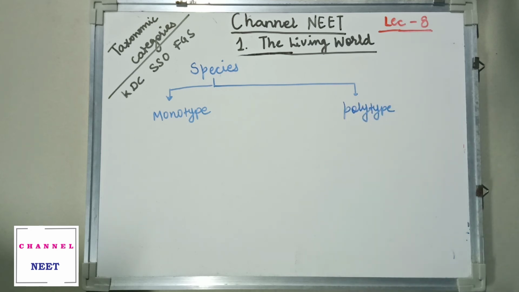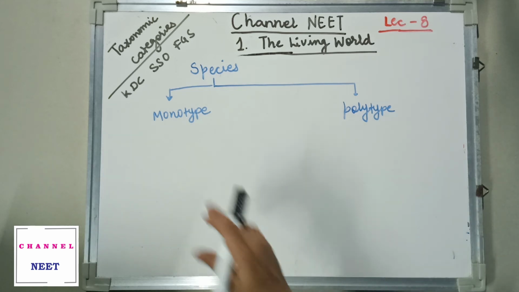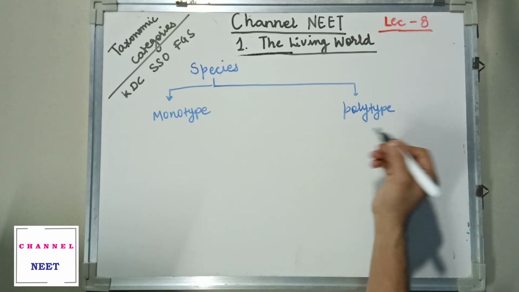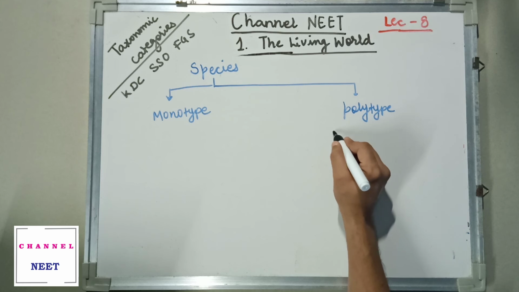I'll discuss what is monotype and what is polytype. Monotype is something we call single, an single species. First we'll see polytype so that you understand the monotype. In a polytype kind of species, you have